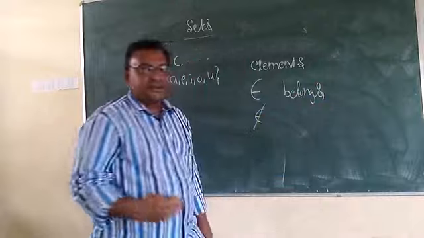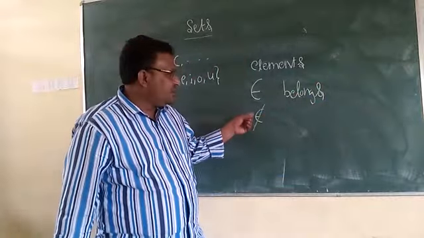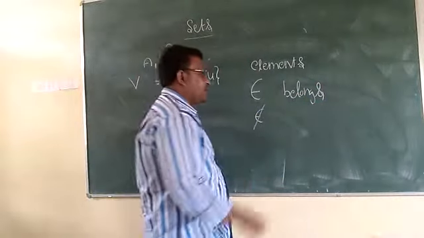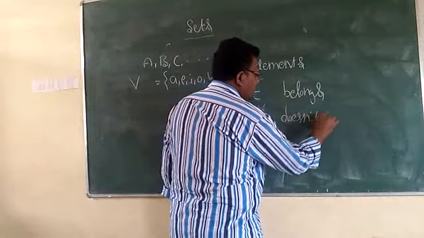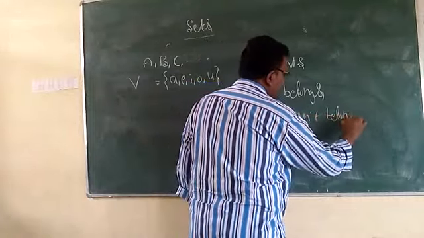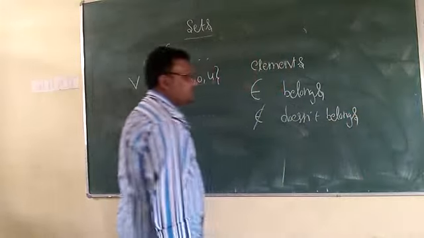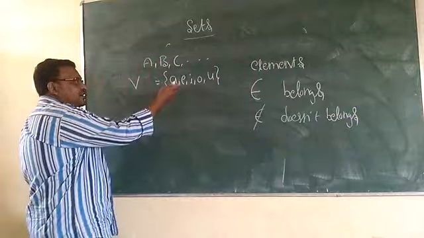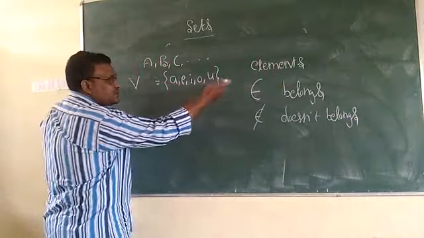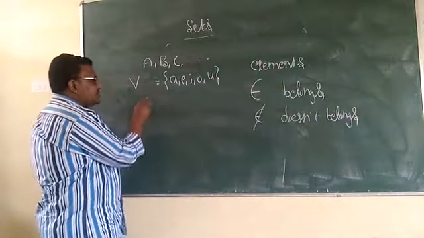To represent does not belong, we will use this does not belong symbol. Now by using these two symbols, I will show how to use them.